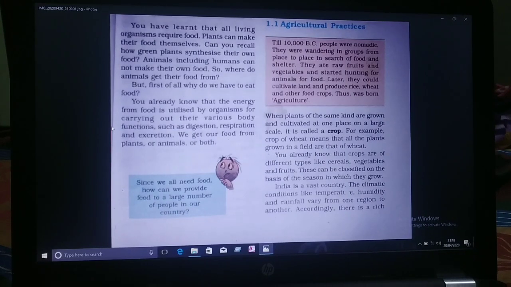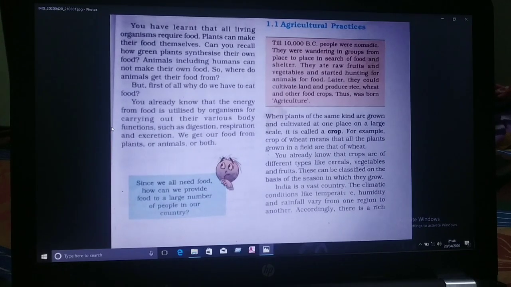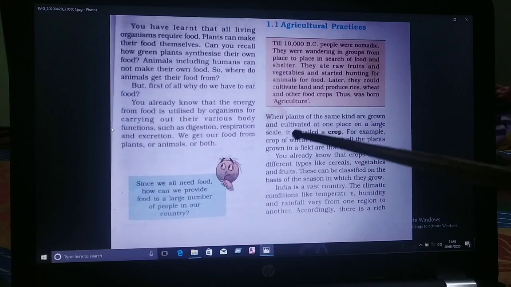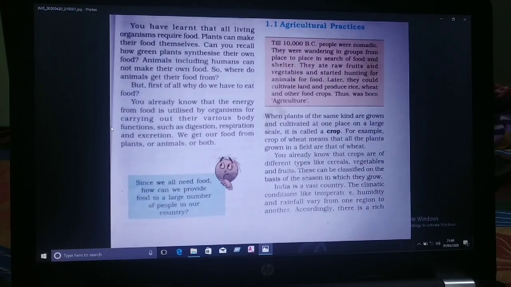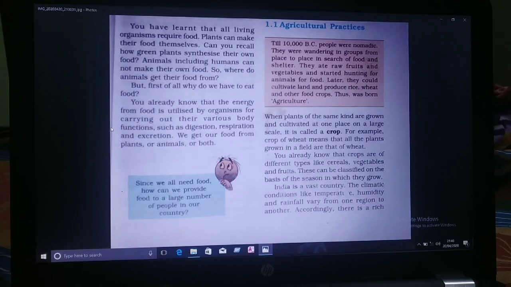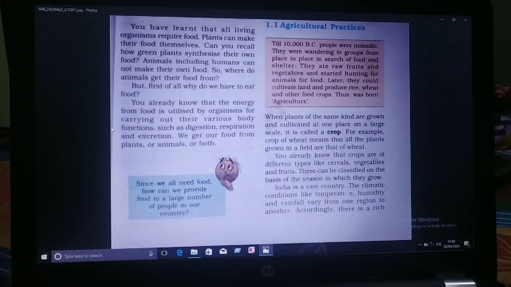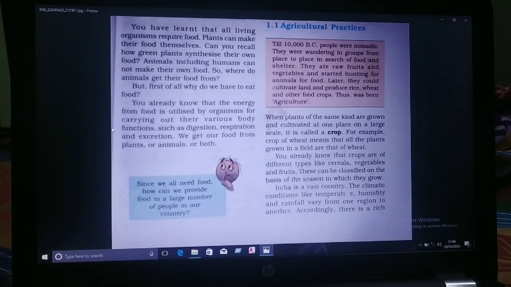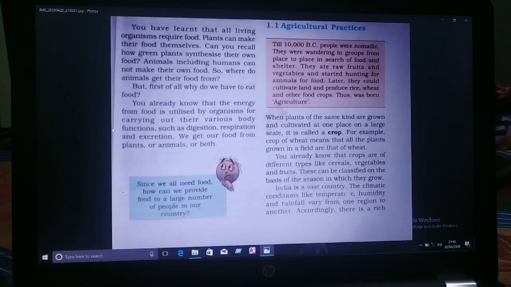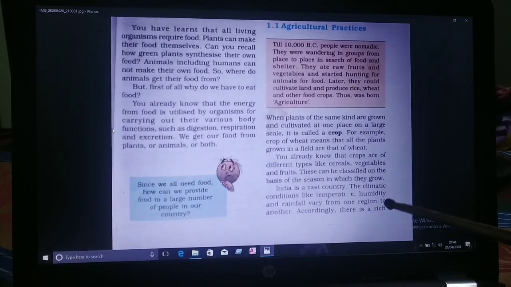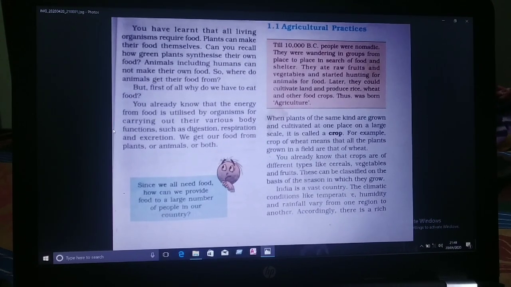When plants of the same kind are grown and cultivated at one place on a large scale, it is called a crop. Such crops are utilized by living organisms to fulfill their needs, because without food we are not getting energy. To obtain the energy we have to take the food. India is a vast country. The climatic conditions like temperature, humidity and rainfall vary from region to region.